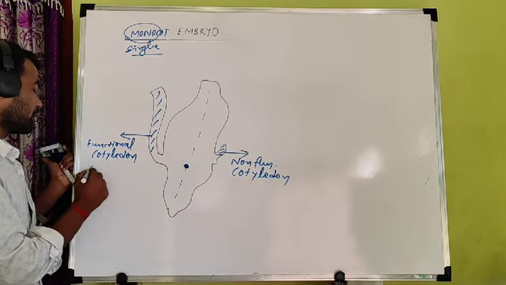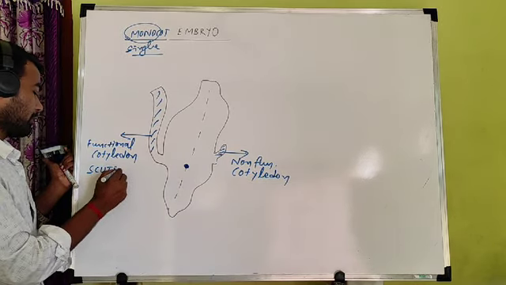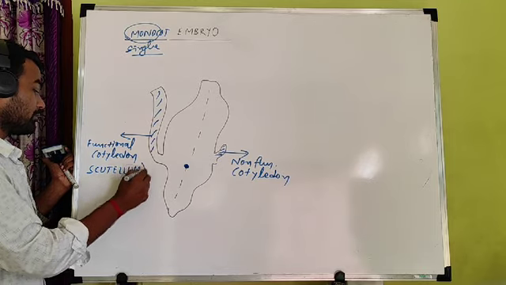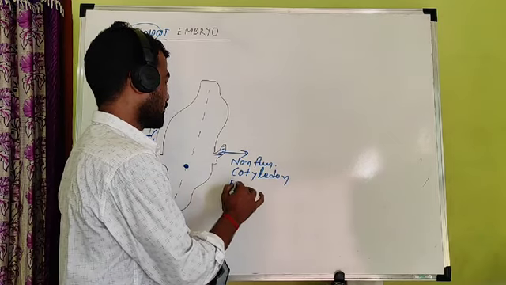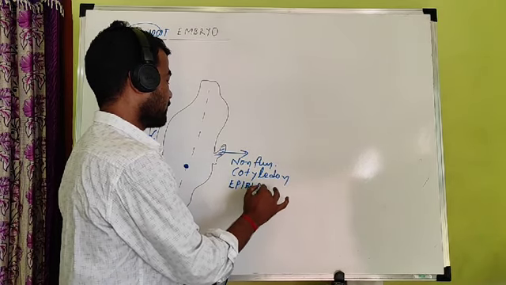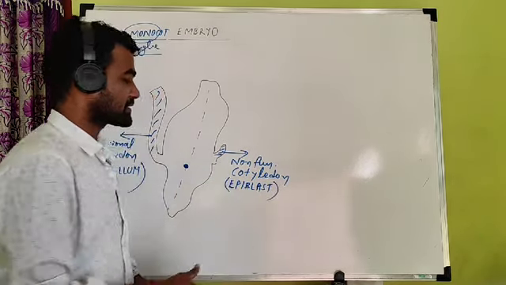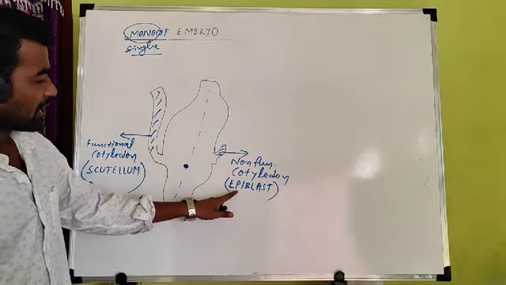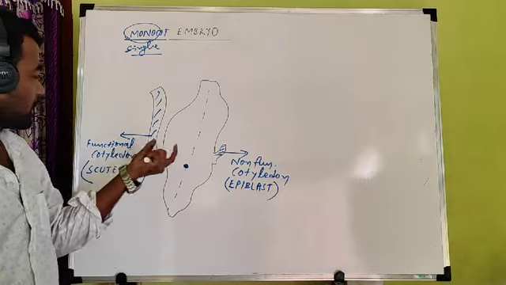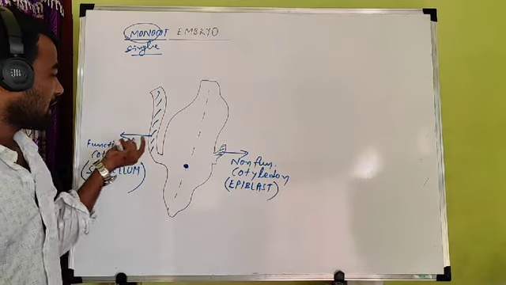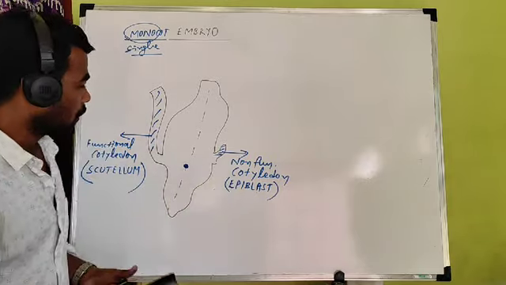The functional cotyledon is known as the scutellum. You have to remember the functional cotyledon is called the scutellum. The non-functional cotyledon is known as the epiblast. So the epiblast is the non-functional cotyledon, but the scutellum is the functional cotyledon. So 2 cotyledons are there: the scutellum is functional and the epiblast is non-functional.